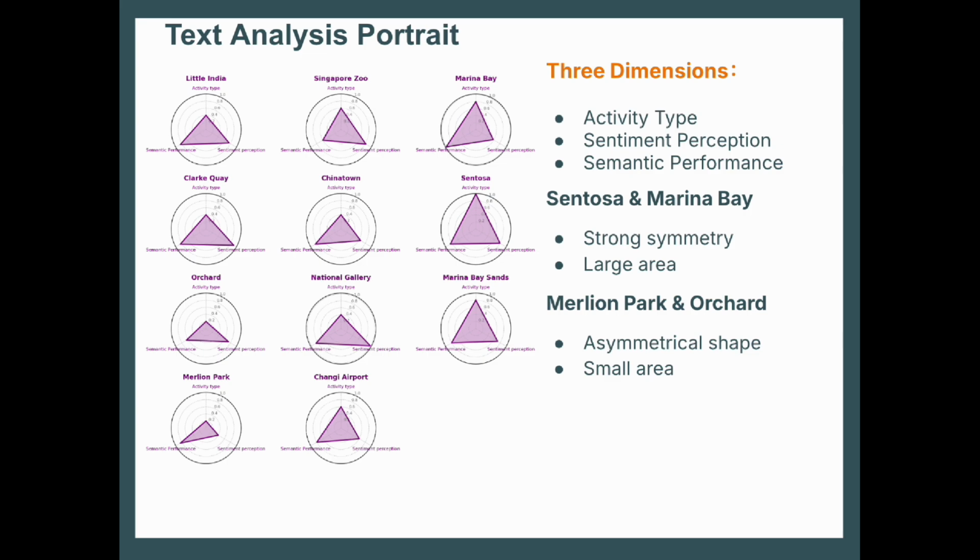From this multi-criteria radar analysis, we see that Sentosa and Marina Bay are the high-performing attractions because they occupy a larger area on the radar chart and exhibit a relatively symmetrical shape, which indicates balanced performance across all indicators. Specifically, Sentosa achieved a perfect score in activity type and maintained high scores in sentiment perception and semantic performance, reflecting its broad appeal to tourists due to its diverse activities and positive visitor sentiment.